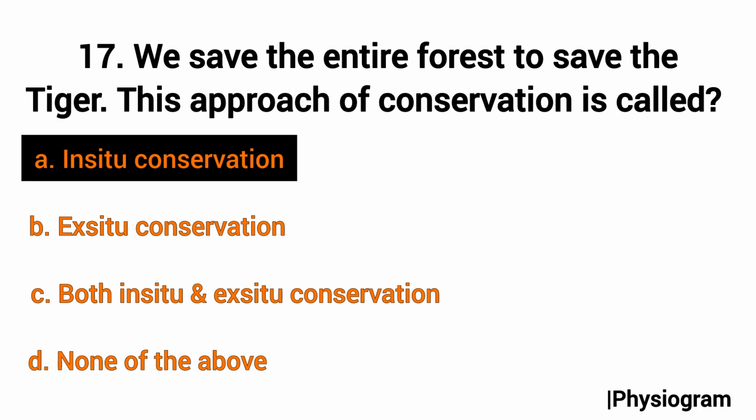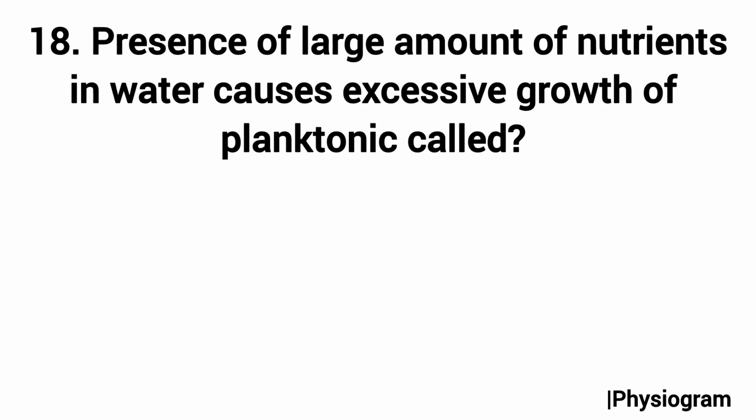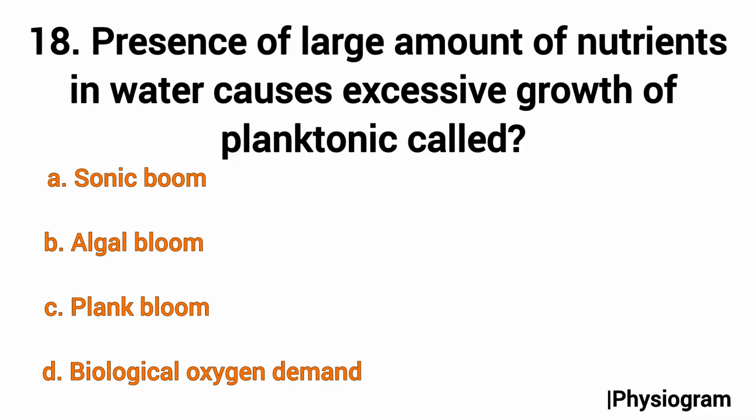in situ conservation. Question number 18 is from the environmental issues topic, water pollution, that is the presence of large amounts of nutrients in water causes excessive growth of planktonic, called option number A sonic boom, B algal bloom, C plank bloom, and D biological oxygen demand. So sonic boom is a sound related phenomenon.